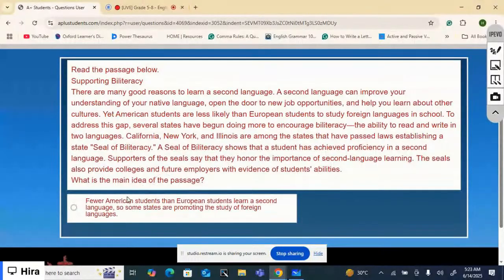Well, what is the main idea? Fewer American students than European students learn a second language, so some states are promoting the study of foreign languages. Yes, the details in this passage support this idea that fewer American students learn a second language, and some states are promoting it and making the students study foreign languages. So yes, it is.